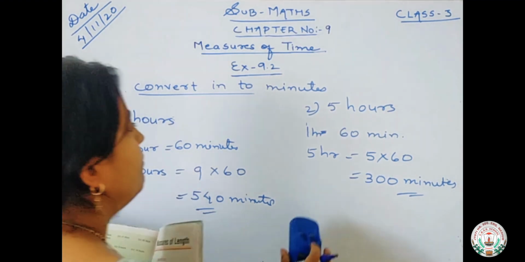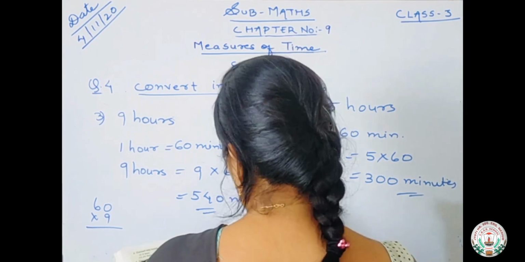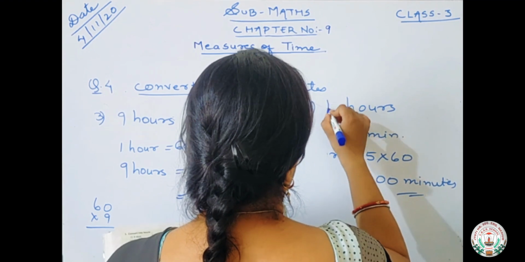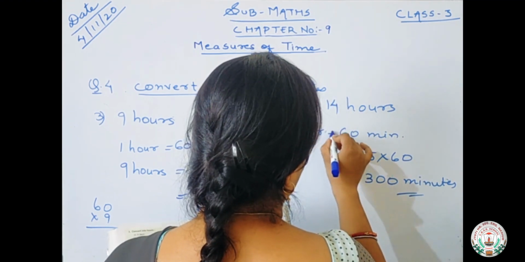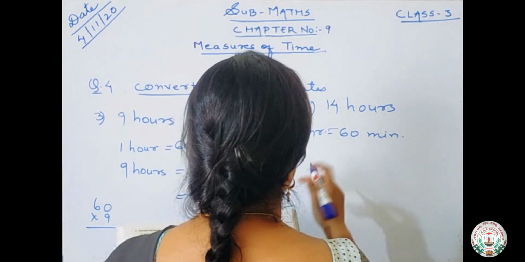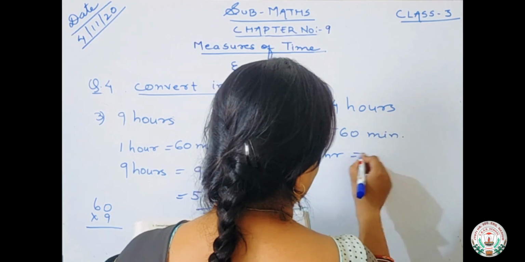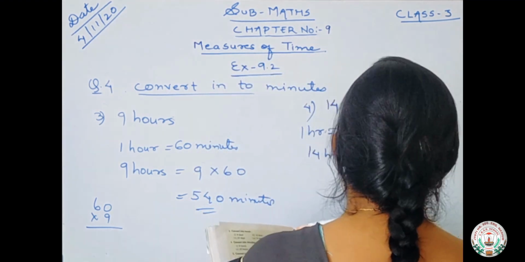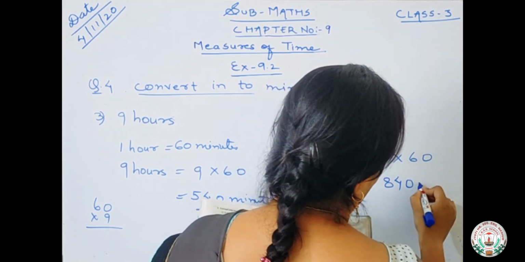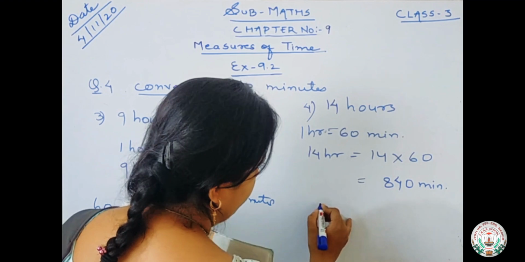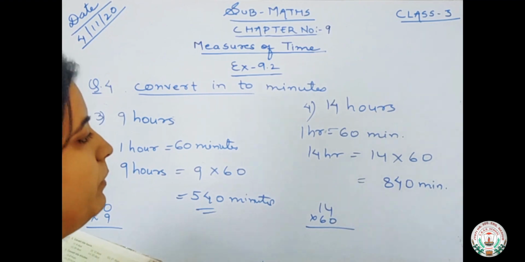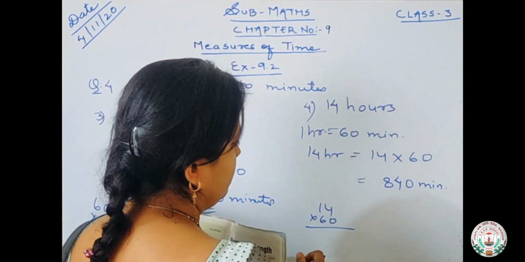Okay. Number fourth is 14 hours. Same 1 hour is equals to 60 minutes. So 14 hour will be 14 into 60. 14 hours is equals to 14 into 60 minutes. 840 minutes. Okay. You will just multiply in rough and then see. After multiplying, we will get 840 minutes.